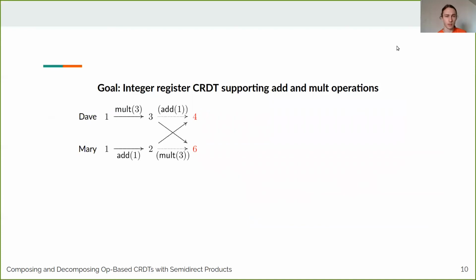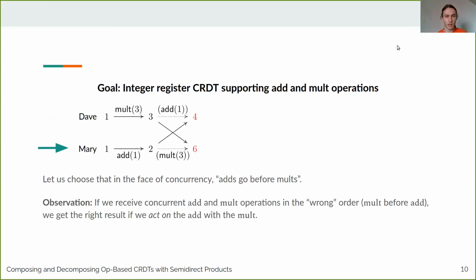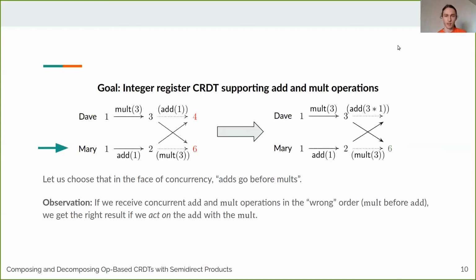Okay? So now to resolve this conflict, you're going to make the choice that in the face of a conflict, adds should go before mults. So basically here, Mary is in the right and Dave is in the wrong. We want to get the answer 6. And our observation is that to make this happen, if you're like Dave here and you get the add and the mult in the wrong order, you can fix it up by acting on the addition with the multiplication. Okay? So here what we say is when Dave receives Mary's add 1 message, instead of applying it literally, he's going to act on it with this multiply by 3 message and add 3 instead. So then he gets in the state 6 as well. We've solved the conflict. And this works by the distributive law of multiplication over addition.